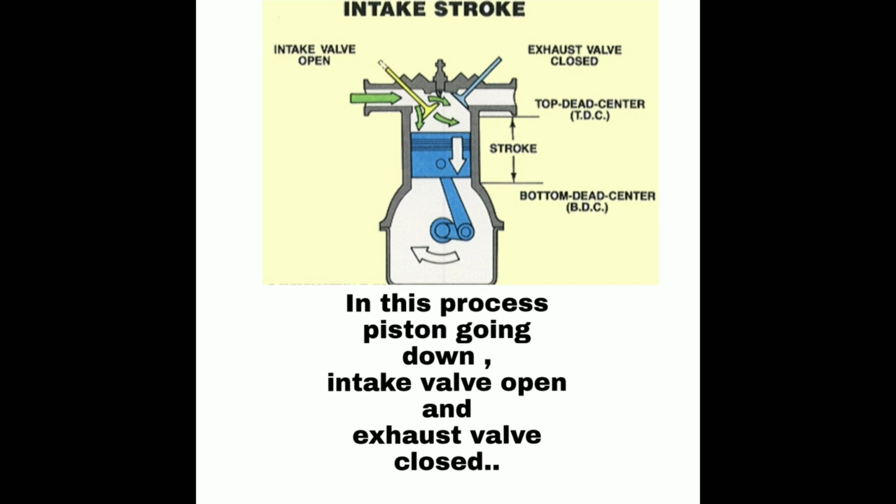First one is the intake or suction stroke. The piston moves downward and decreases the pressure in the cylinder. After the intake valve opens, an air-fuel mixture flows from the carburetor into the cylinder. In this process the intake valve is open and the exhaust valve is closed.